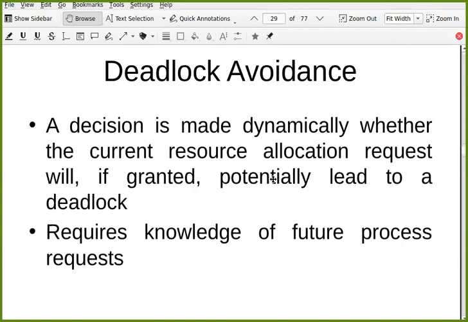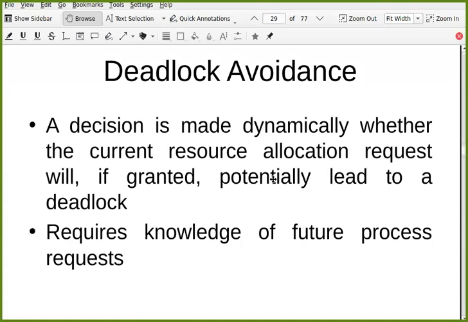State of the system can be represented with different resource metrics. We will see that. At this point, if some request comes, you check: if I grant this request of these resources to a particular process, will it potentially lead to a deadlock?